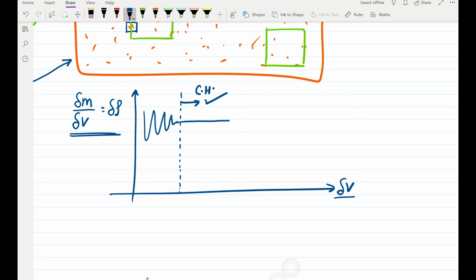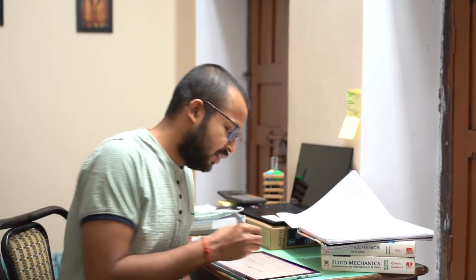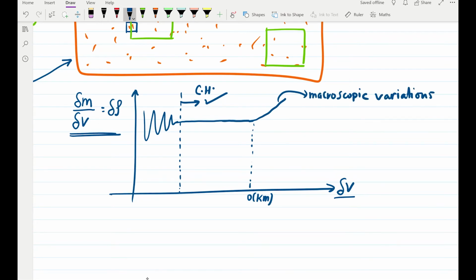On the other hand, if we keep increasing the size of this volume, and we are talking about something on the order of kilometers, so 1 or 2 kilometers or more, then also there would be changes in the density field, because now we are taking into account, for instance, the atmosphere of the Earth, which has some density variations along with that. That is attributed to macroscopic variations. So during this course, we are interested in this region that lies between the two parts, where the fluid properties more or less remain the same and are not a function of the sampling volume.